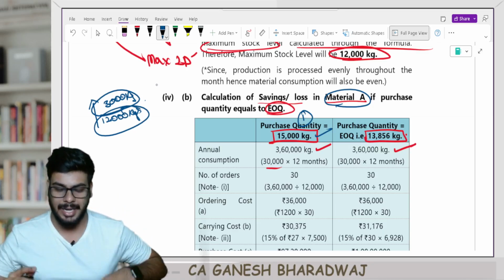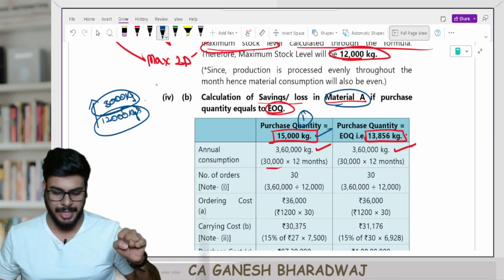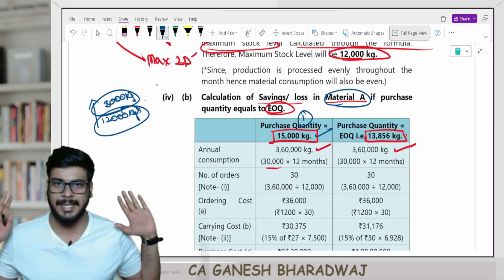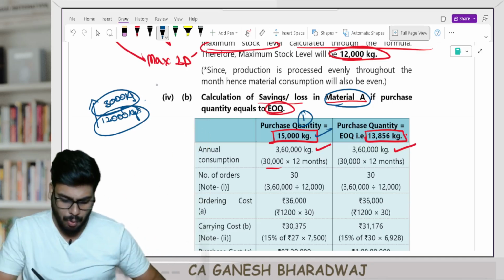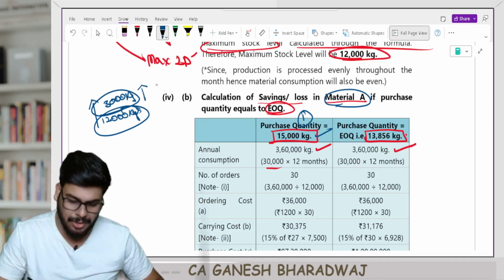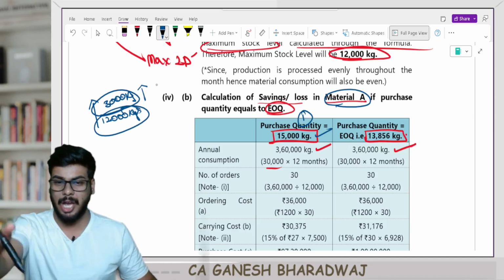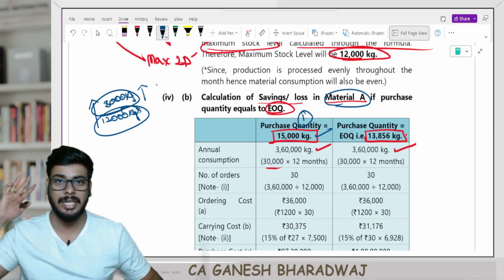This material A is a perishable commodity, which means at a time if I purchase and keep, I should not stock beyond 12,000 kgs at a time. Whatever I have purchased in excess of 12,000 will have to be scrapped off. Scrapped off means it has to be obsolete. It needs to be thrown out. It's a waste for me. Clear with this, guys, right?